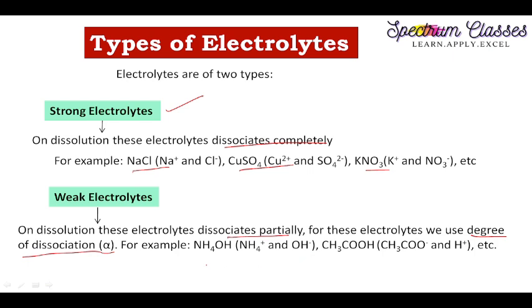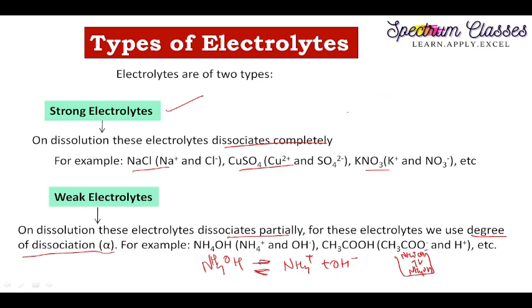For example, NH4OH is in equilibrium with NH4+ and OH-. Here I have used equilibrium, meaning in the forward direction we get NH4+ and OH-, and at the same time some of the ions get paired and again form NH4OH. So there is an equilibrium between dissociated and undissociated species in the solution. This is very important to understand.